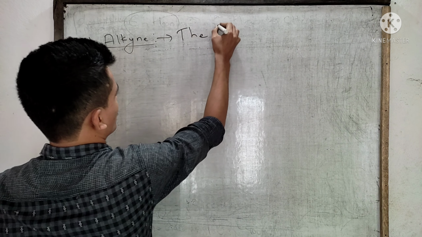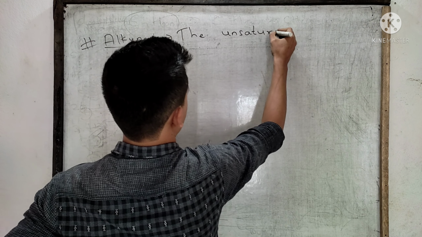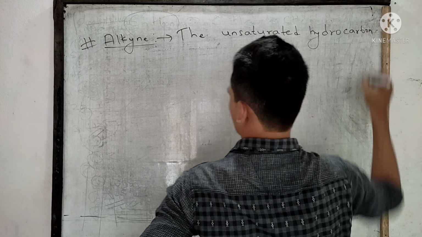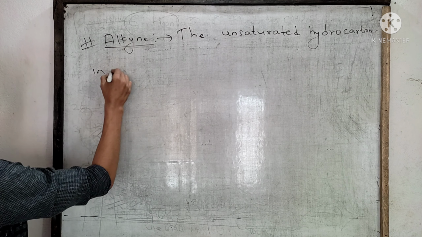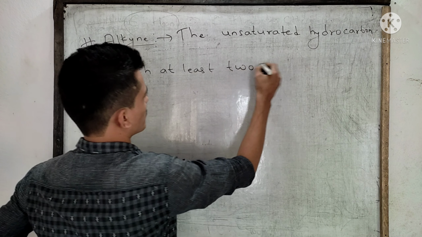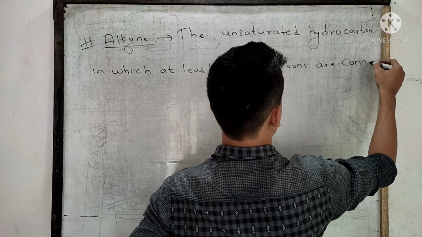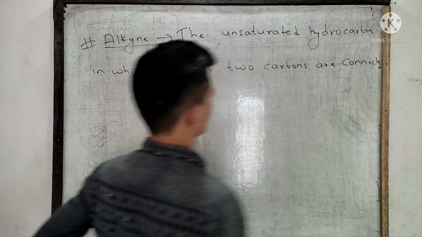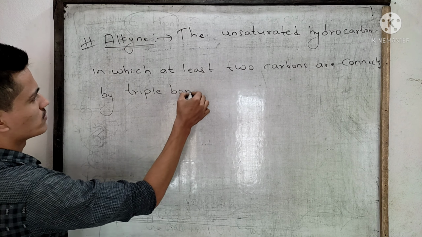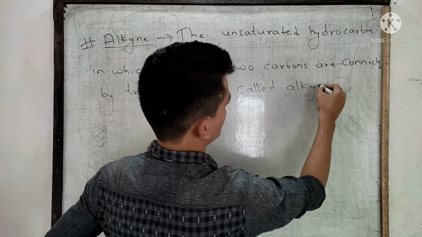The unsaturated hydrocarbon in which at least 2 carbon atoms are connected by triple bonds is called alkyne.